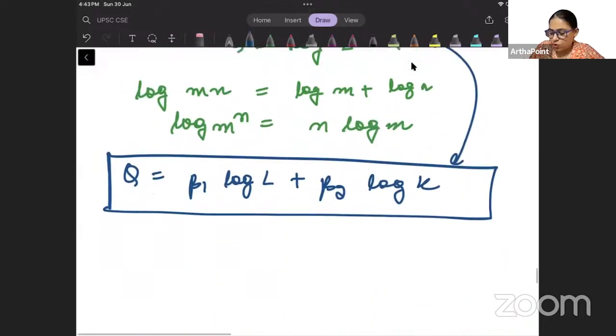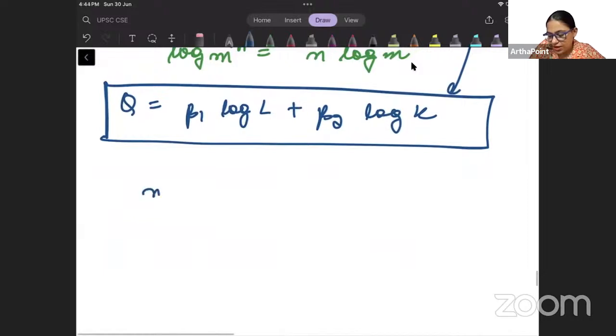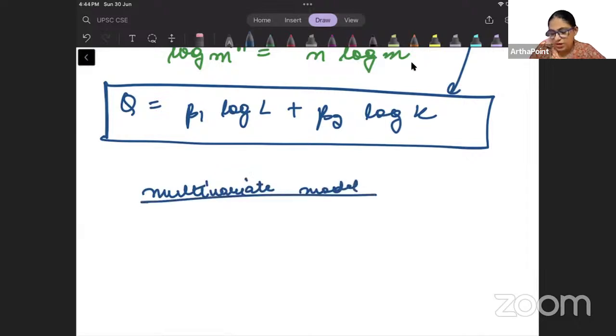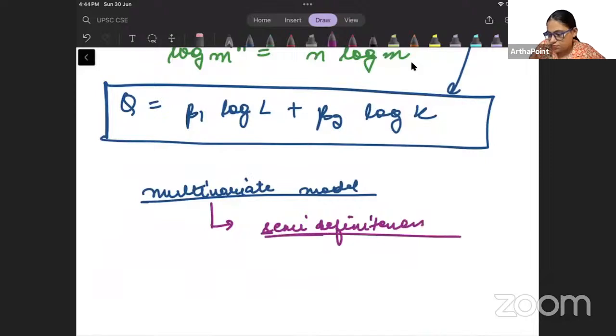So to prove concavity in a multivariate model, if I need to prove that it is concave, it means I need to prove semi-definiteness. Right?